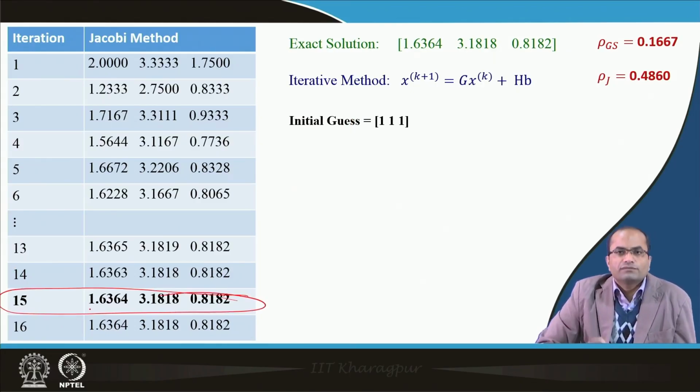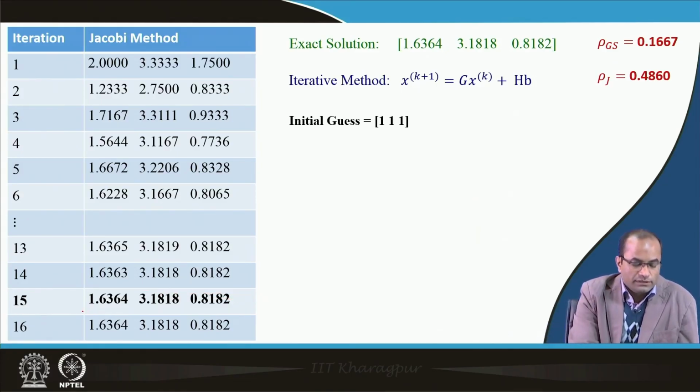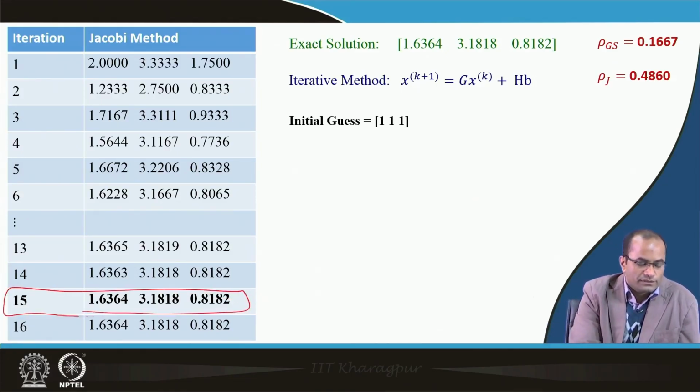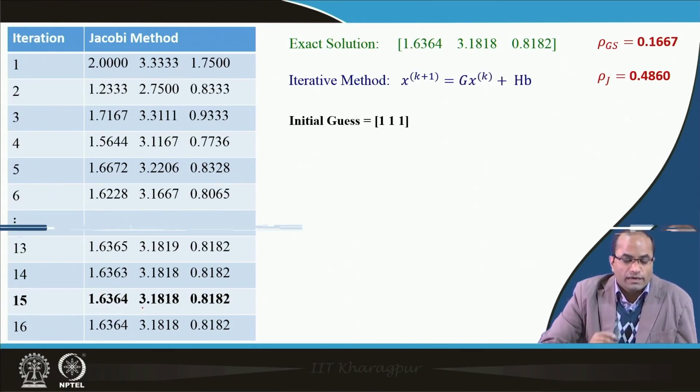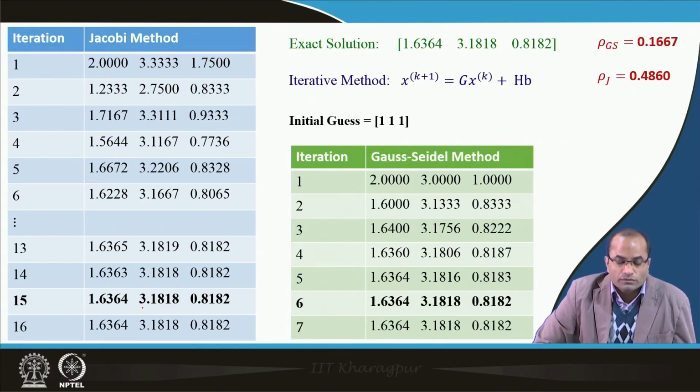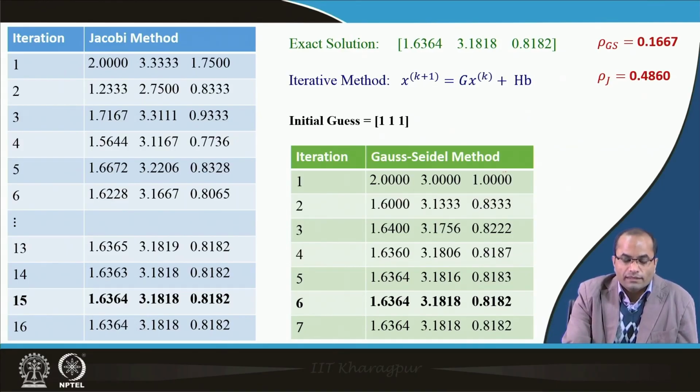Now, after this the 4th decimal place number may be changing, but at least here we do see that we can stop the iterations here. After the 15th iteration we got this value, and if we apply the Gauss-Seidel method for the same initial guess, for the same condition, what we observe is that after 5 iterations we got the same value.